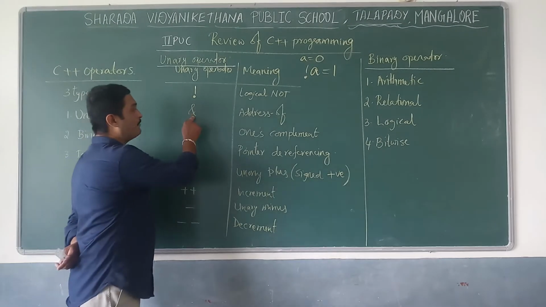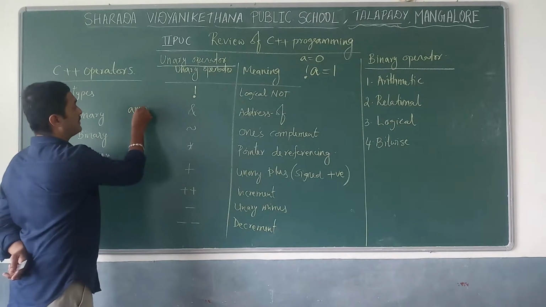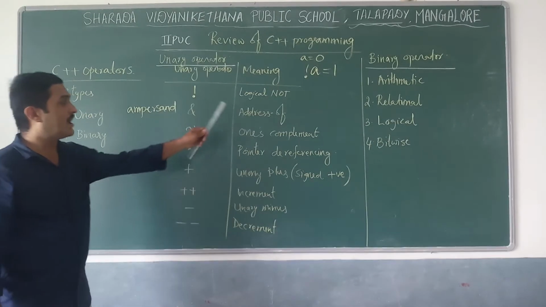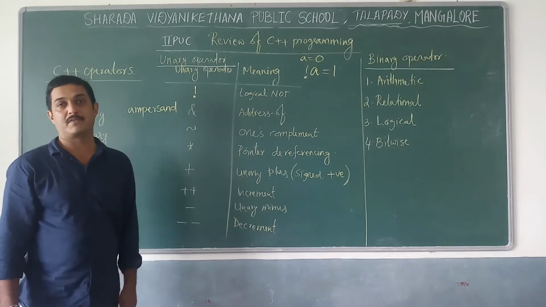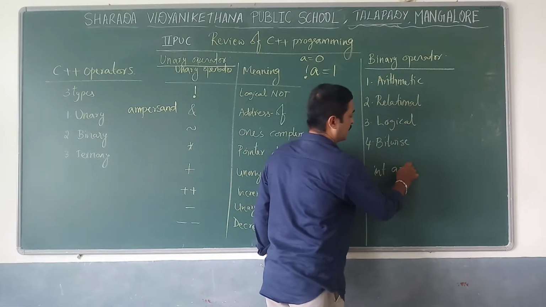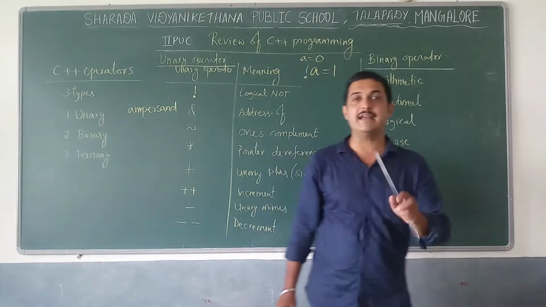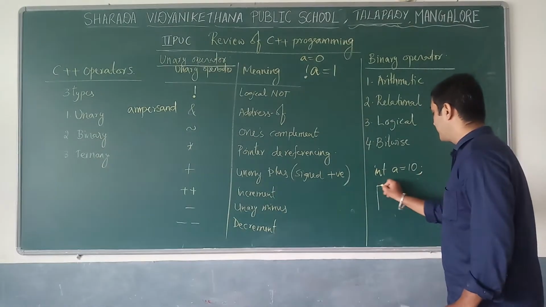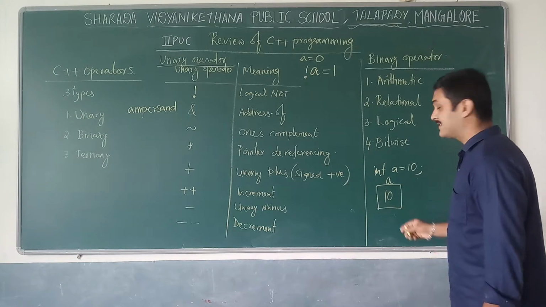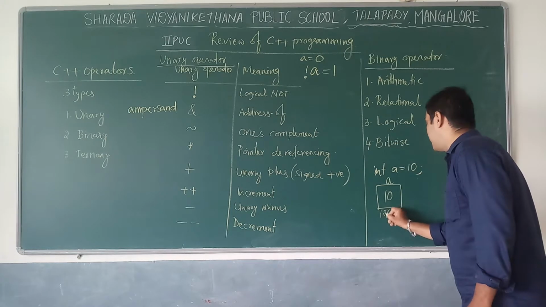Next one is the ampersand operator. That particular symbol is called ampersand, and it is also called the address of operator. For example, int A equal to 10 indicates three things: the variable name is A, its value is 10, and somewhere it has an address, for example 1200.